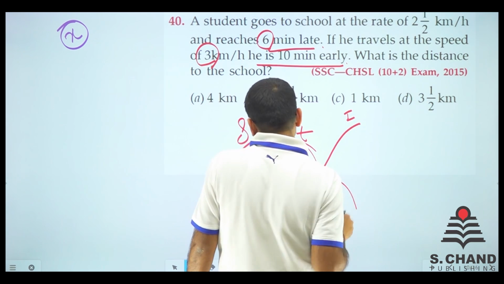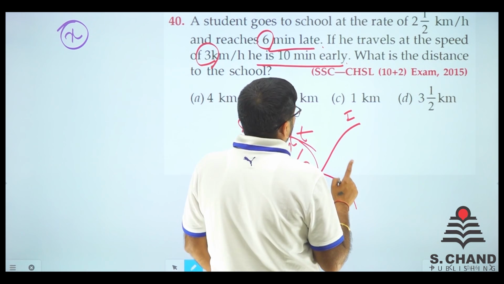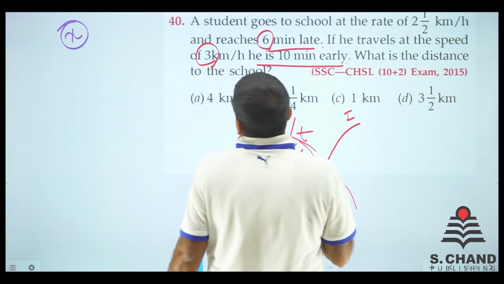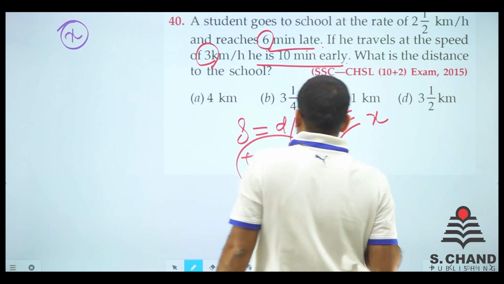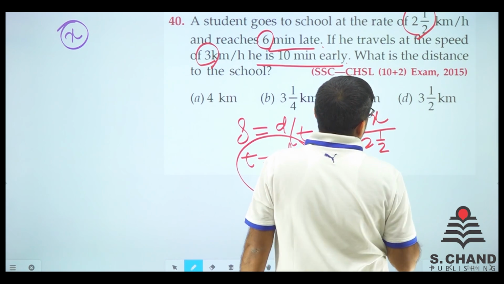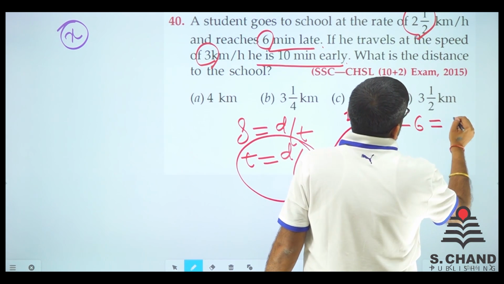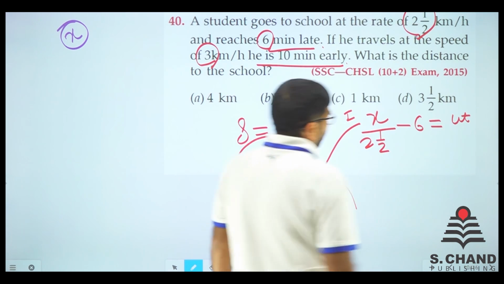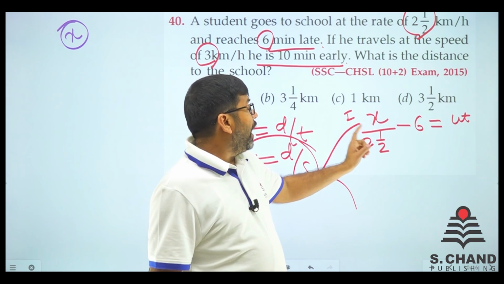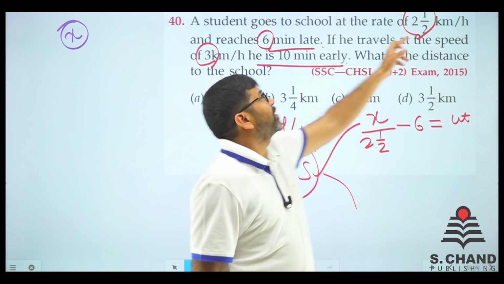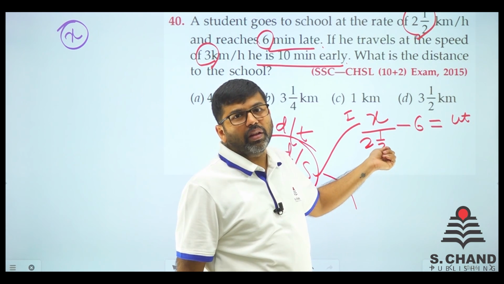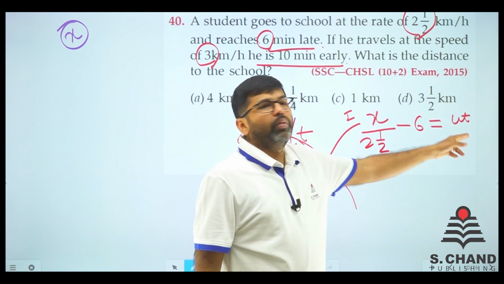In the first case, time is equal to the usual time, whatever the usual time is. The distance is x, so we took the distance as x, and the first speed is 2 1 by 2. If we subtract 6 from this, it will be the usual time. Understand this first: this is the actual time taken, and we got 6 minutes late. So if we remove the 6 minutes from this time, it will be the usual time.